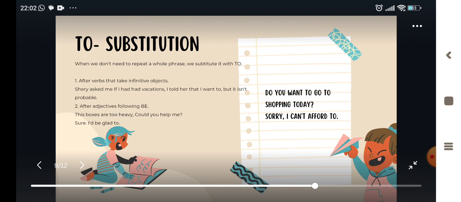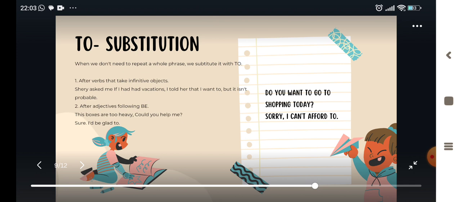To substitution. When we don't need to repeat a whole phrase, we substitute it with "to." For example, we have in this case two rules. The first is that after verbs that take infinitive objects, we can use "to" as a substitution, as after adjectives following "be."